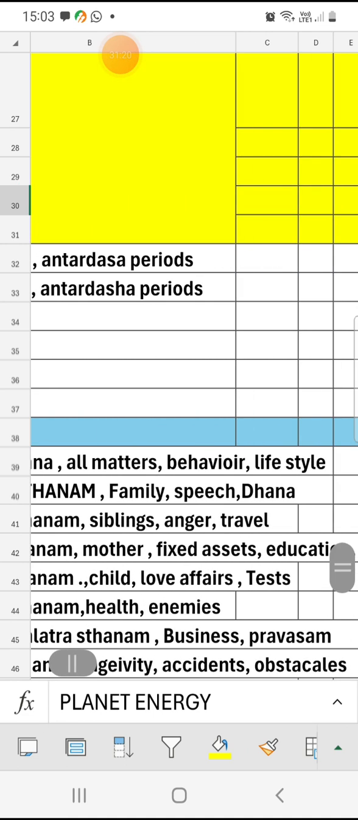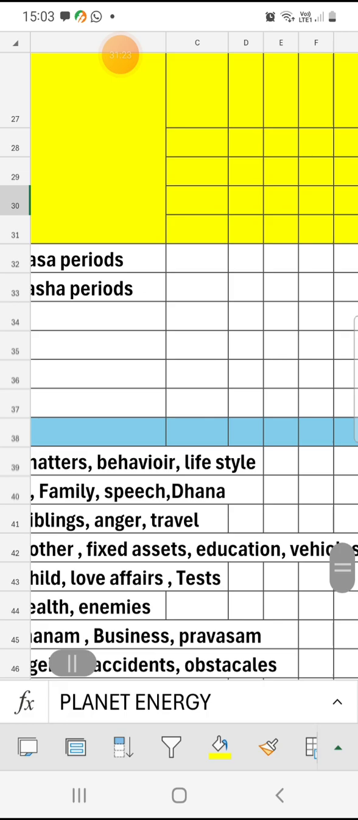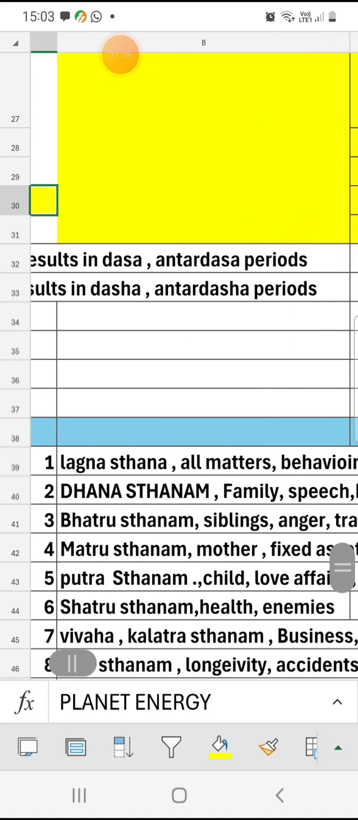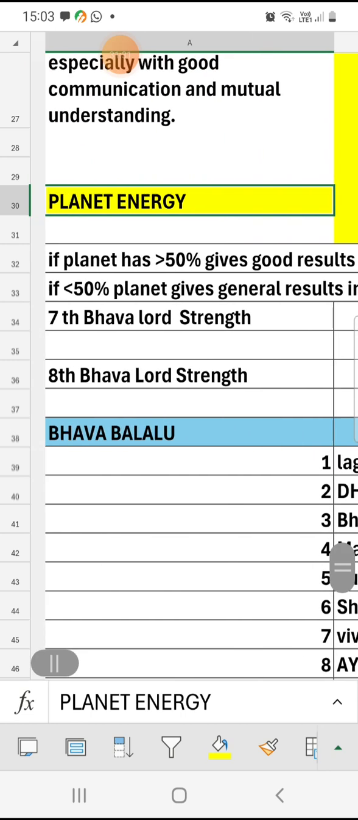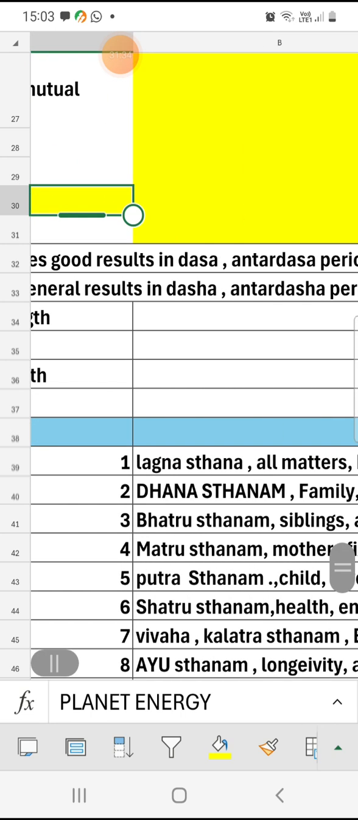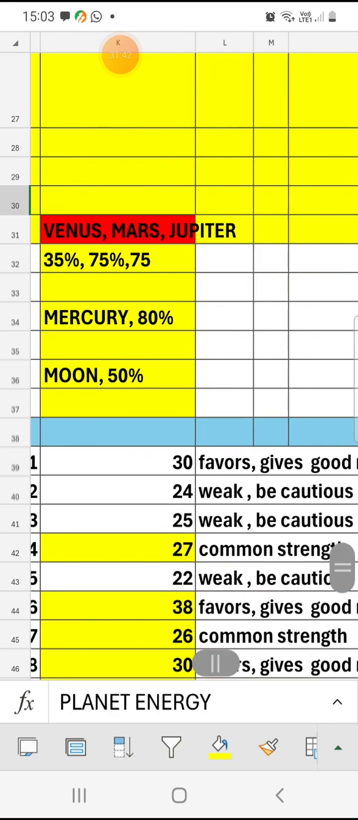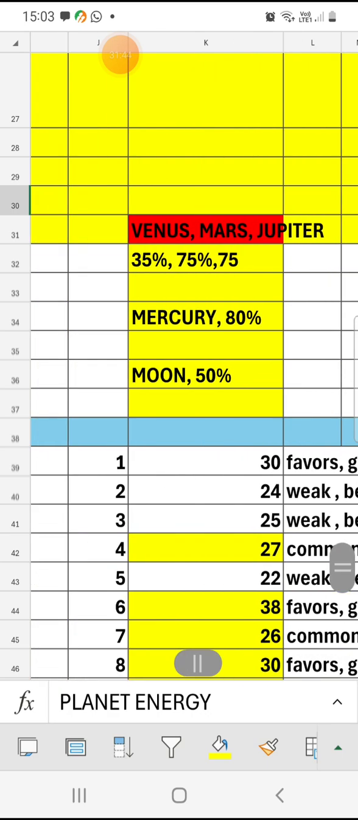If the girl has Karkataka Lagnam, or Dhanu Lagnam, what would be the seventh position from Dhanu? Mithuna. Mithuna's lord is Buddha, Mercury, the lord of the seventh position. Mercury's weight is what? How much percent?